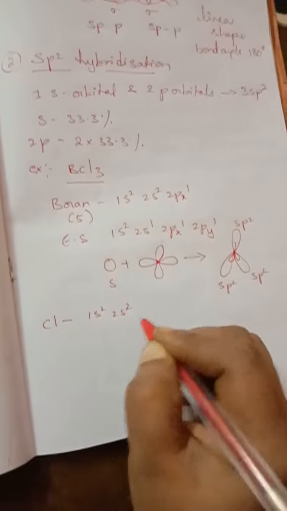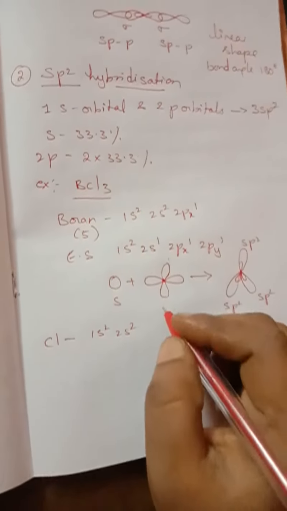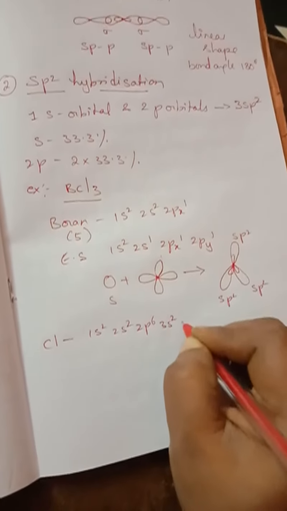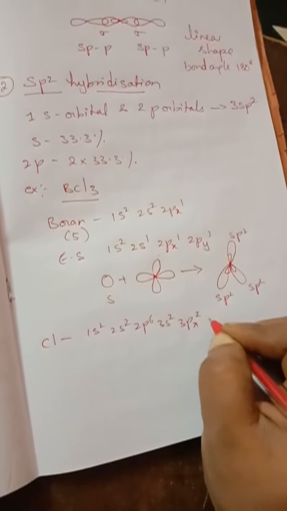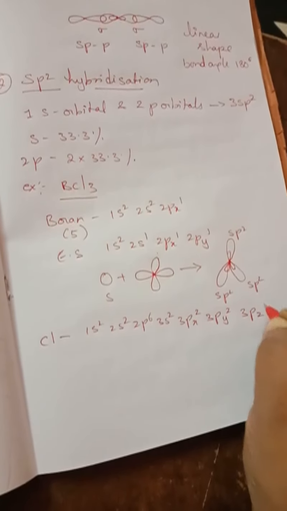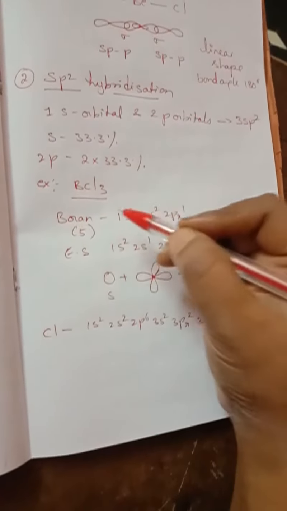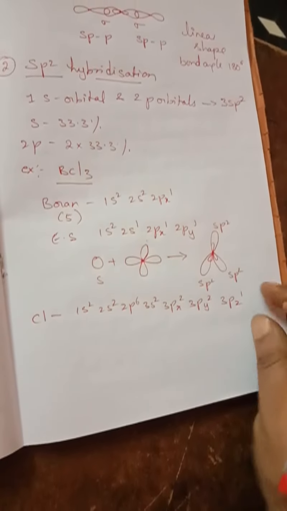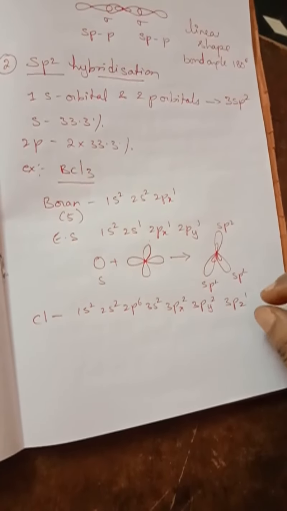1s2, 2s2, 2p6, 3s2, 3px2, 3py2, 3pz1. So chlorine atoms will have 3pz orbitals with one unpaired electron.